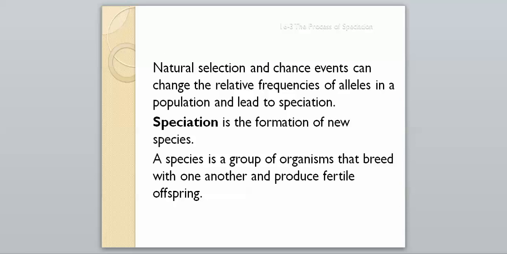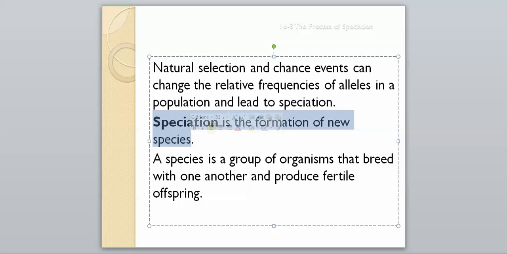So natural selection and chance events can change the relative frequency of alleles in a population and lead to speciation. So we've talked about over our last two sections how there can be any random or actual natural processes that cause allele frequencies to change, and when these frequencies change, it can lead to what is known as speciation. And again, speciation, really important word, is the formation of a new species. So it's a pretty simple definition. Based off just looking at it, you could probably tell what it means.